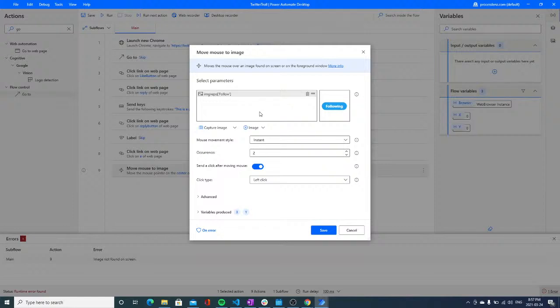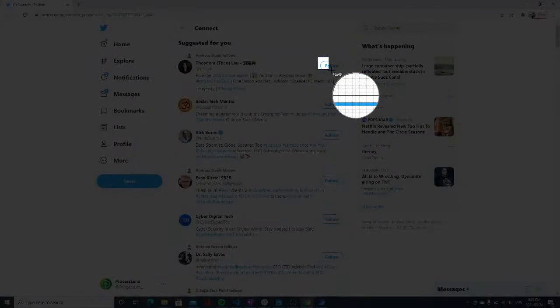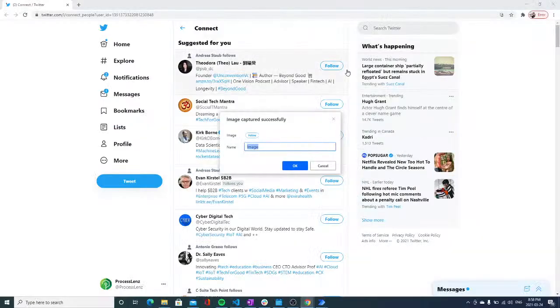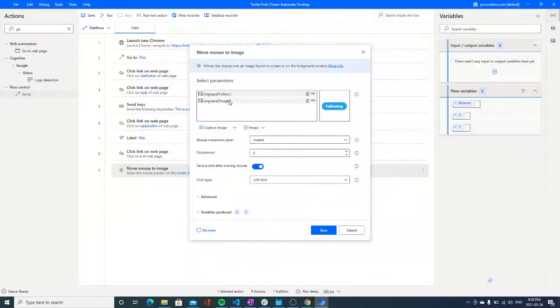All right, now let's try again. All right, we are not giving up. Let's try capturing this image again, maybe giving it a little bit more images to reference. So here we have this one again. We're going to move it above. Let's